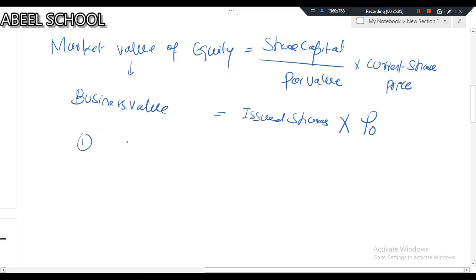Number one is the dividend valuation model. In the dividend valuation model, how do we calculate P naught? P naught is equal to D naught (1 plus g) divided by Ke minus g.